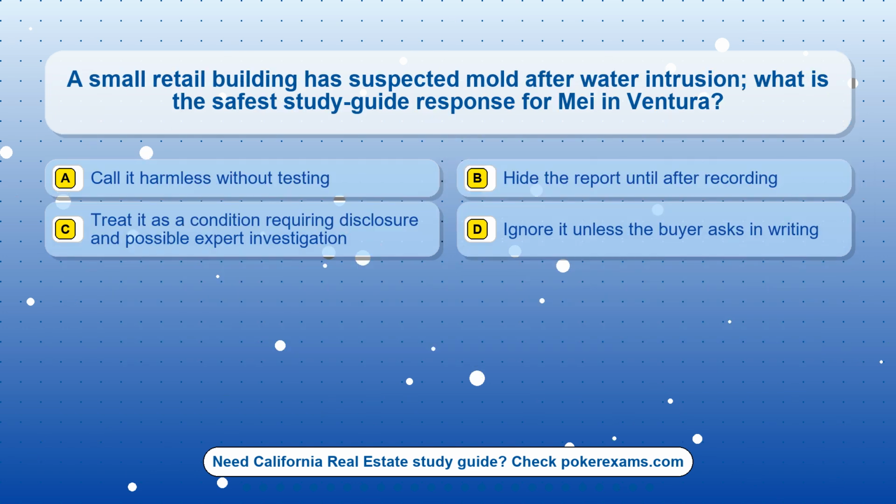Question 16. A small retail building has suspected mold after water intrusion. What is the safest study-guide response for May in Ventura? Option A. Call it harmless without testing. Option B. Hide the report until after recording. Option C. Treat it as a condition requiring disclosure and possible expert investigation. Option D. Ignore it unless the buyer asks in writing.